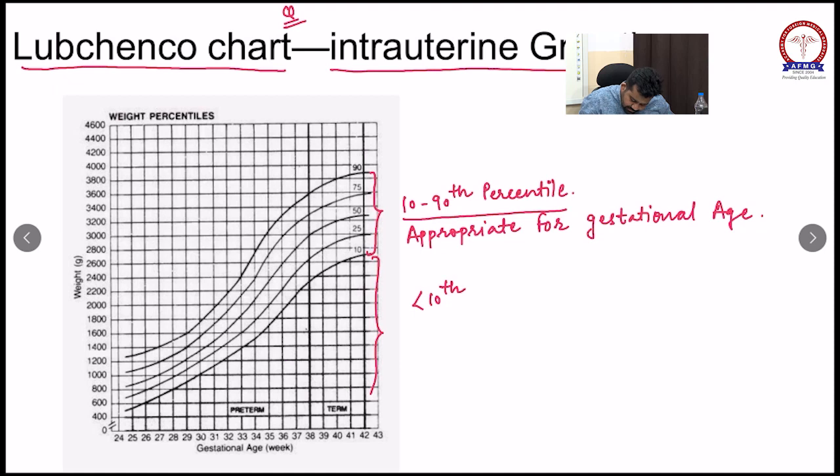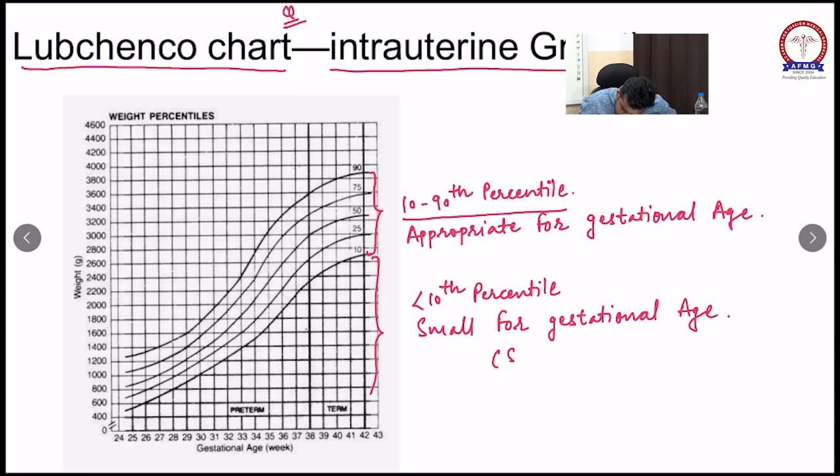If the child's growth is less than the 10th percentile, then it is small for gestational age. The child is considered a small for gestational age baby.